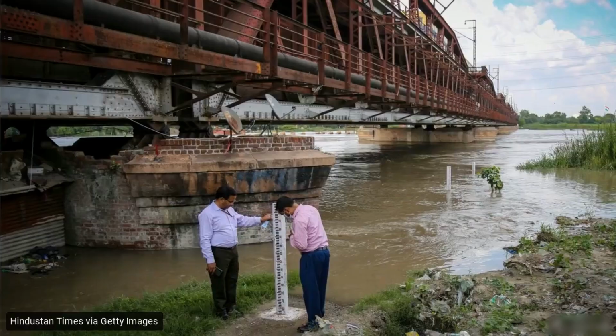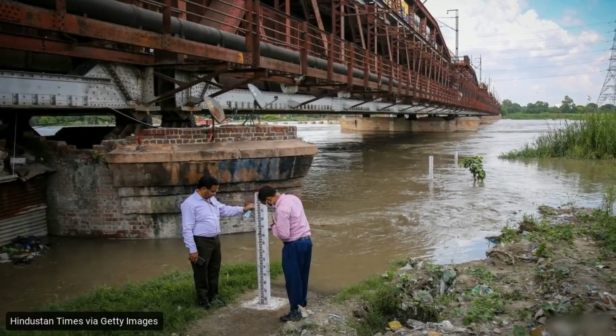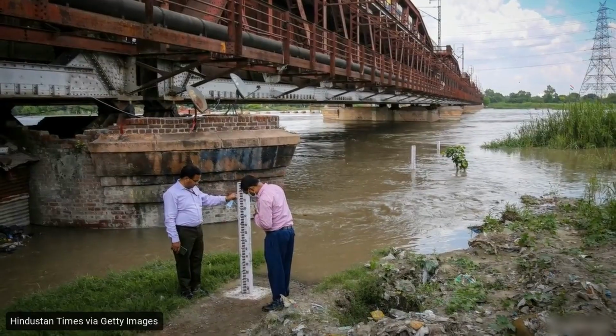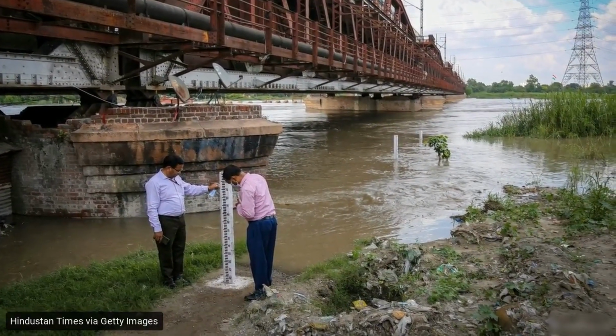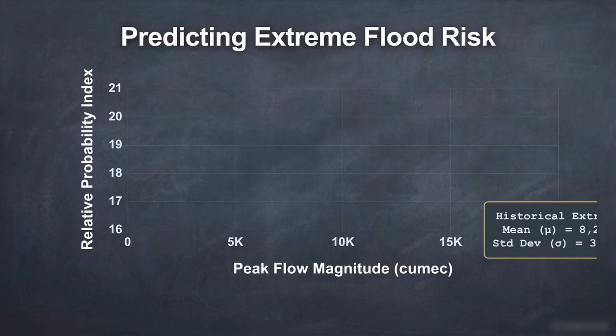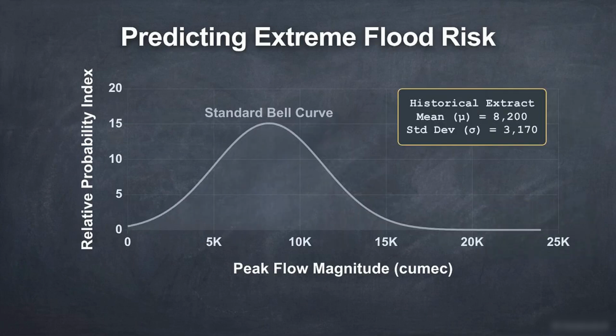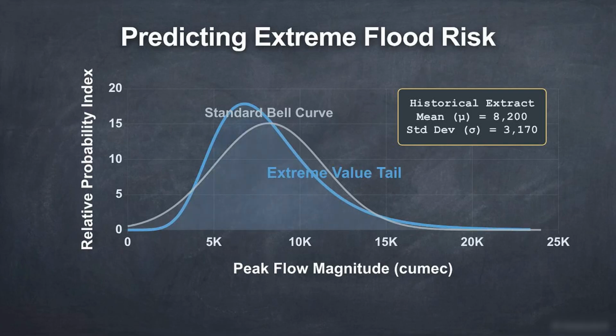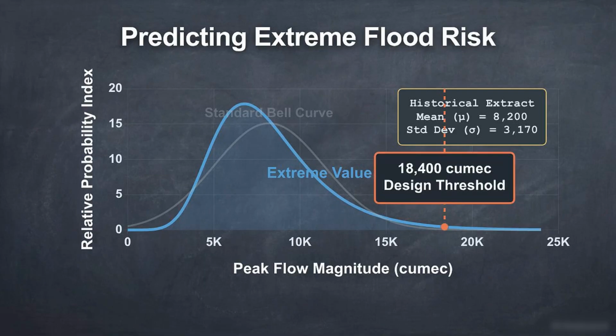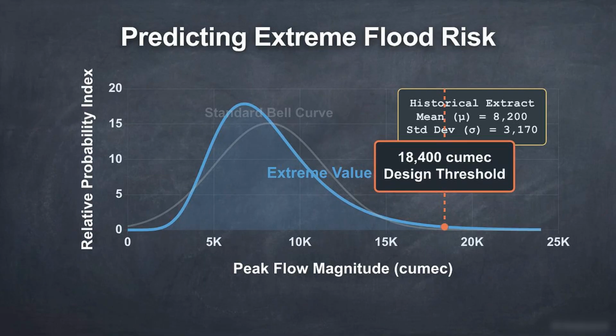Executing Gumbel's method requires extracting the absolute peak annual flow from decades of historical field data. By calculating the arithmetic mean and the standard deviation of these historical extremes, we build a predictive model. This graph illustrates why standard bell curves fail here. Hydrology curves stretch and skew aggressively to the right, producing a long, flat extreme value tail. Theoretical catastrophic events, like an 18,400 cubic flood, hide far out on this extreme right tail.